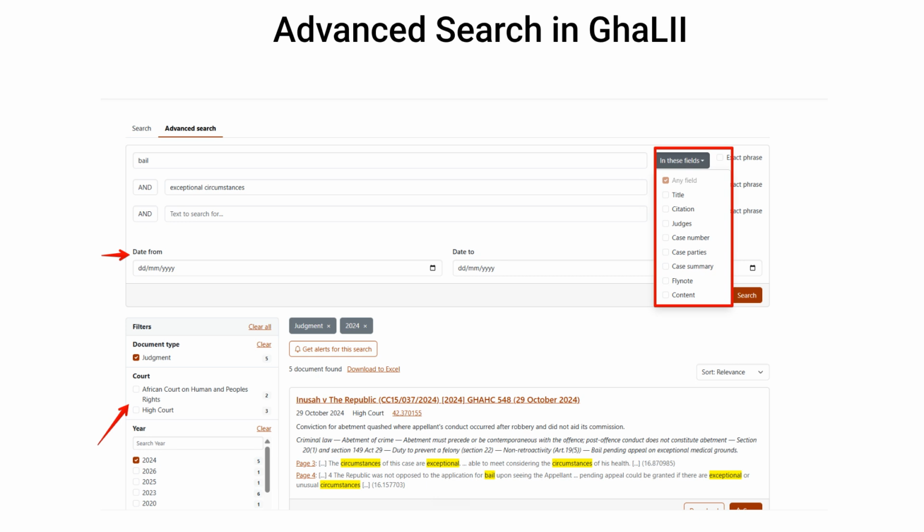After searching, refine the results further using the filters on the left-hand side, such as document type, court, and year. The selected filters appear above the results and can be removed if needed. Search terms are highlighted in the results to help you quickly identify where they appear in each document. You can also save your search as an alert so that you are notified when new documents matching your search criteria become available.